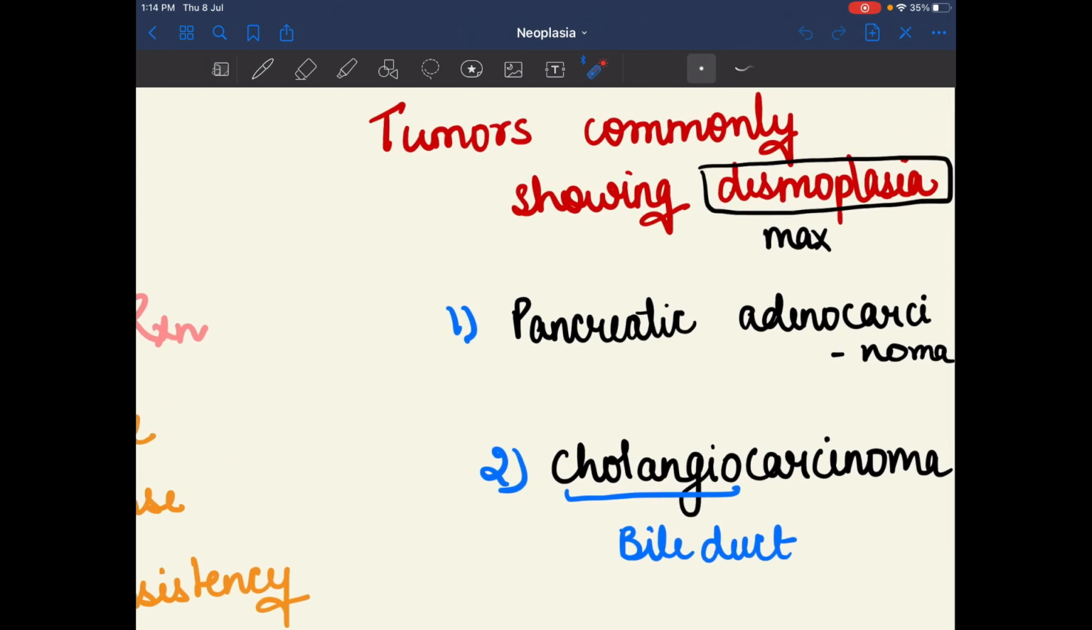After that, the tumors commonly showing desmoplasia. We must remember the tumors which will show maximum desmoplasia. There are two examples: the pancreatic adenocarcinoma and cholangiocarcinoma. These two tumors will show the maximum desmoplasia. Cholangio means the bile duct, so pancreatic and cholangiocarcinoma means the bile duct.